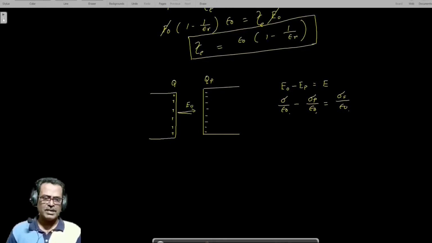So we can say that the free charge is the difference: Q free is equal to Q minus Q polarization.